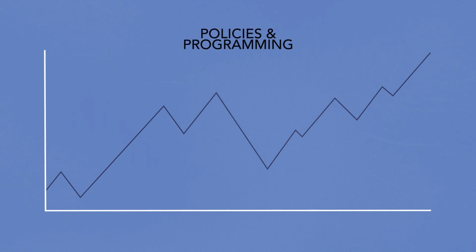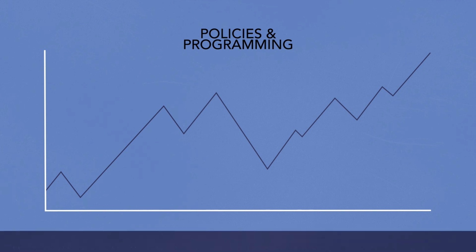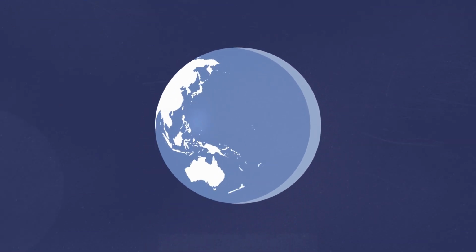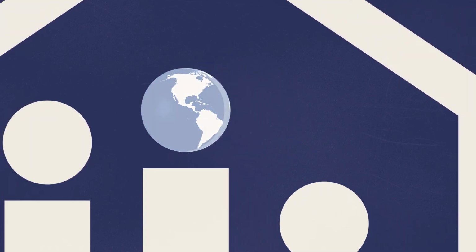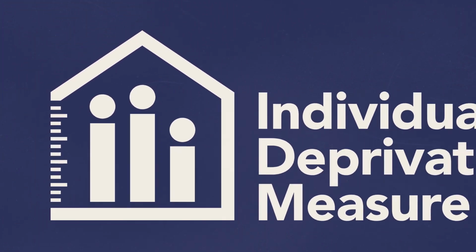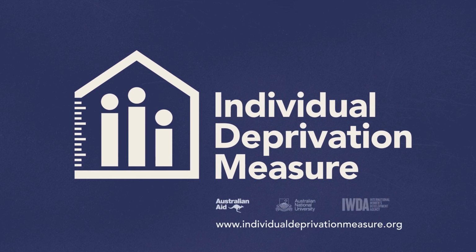of policies and programming. By 2020, the IDM will be ready for global use, and as a measure that encompasses more about the individual, it will be a tool for tracking how development is changing the lives of the world's most deprived.